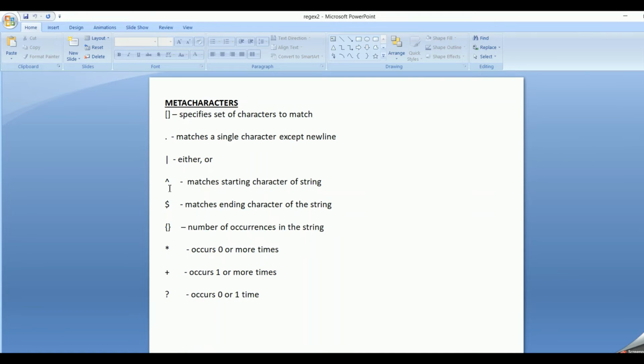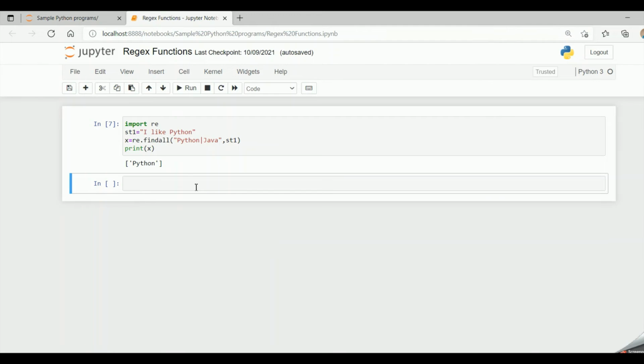Fourth one is the caret symbol. It matches the characters appearing at the starting. It's similar to starts with. So if I give caret symbol and Python, then it will give an empty list because Python is not appearing at the beginning of the string.